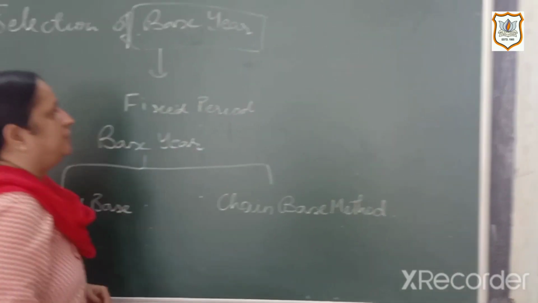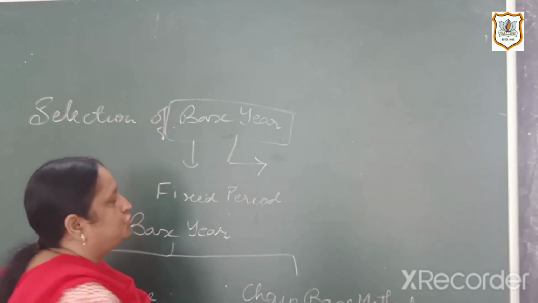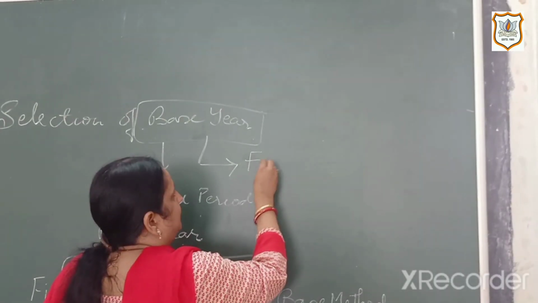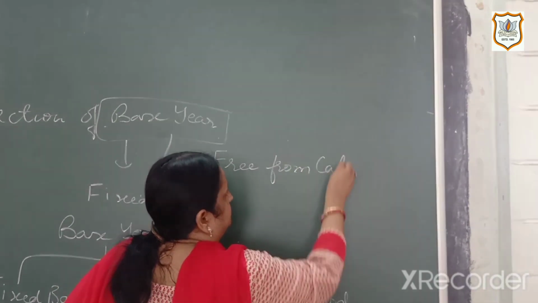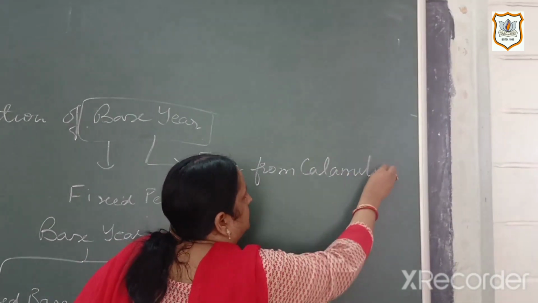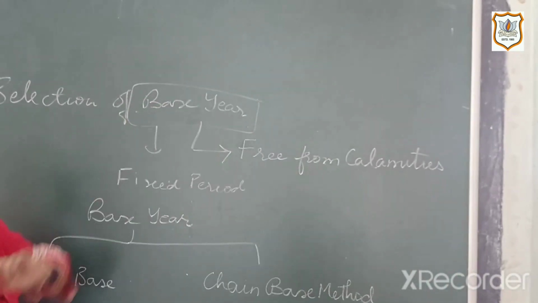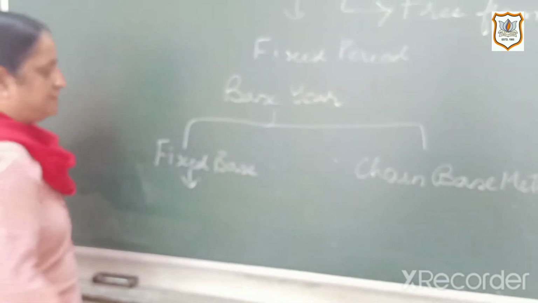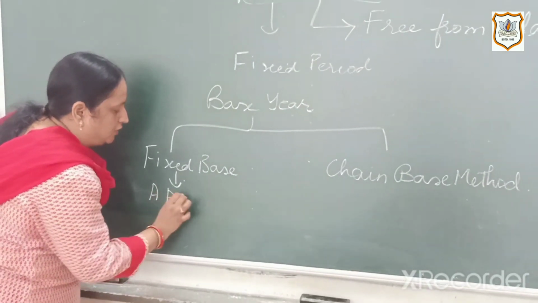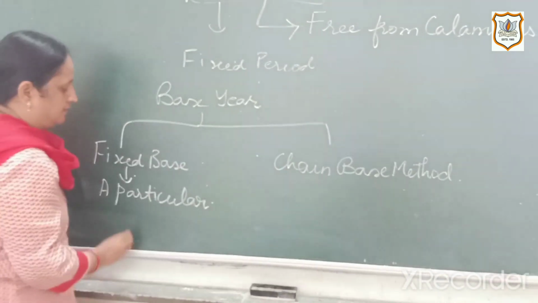But the most important thing is that this base year which we are selecting should be a normal year, and it should be free from calamities. What do you mean by calamities? That is, no earthquake, no floods, nothing should have happened in this year. Now what do we mean by fixed base method? Fixed base method means a particular year or a fixed year is taken for the comparison.